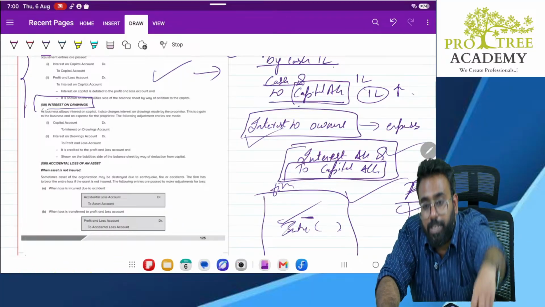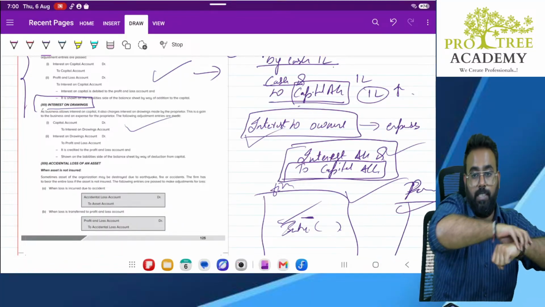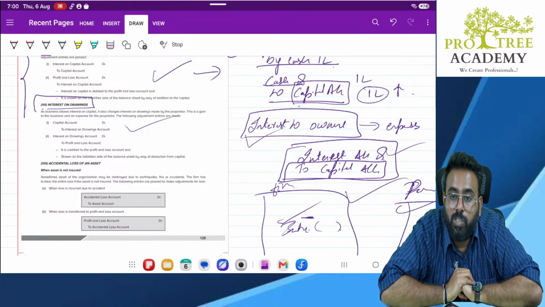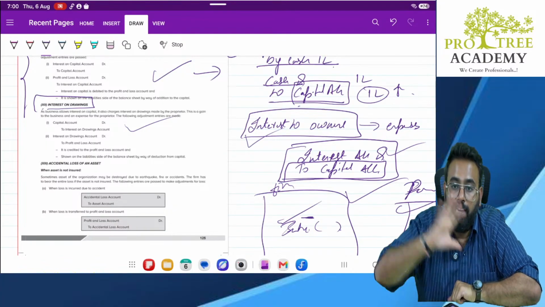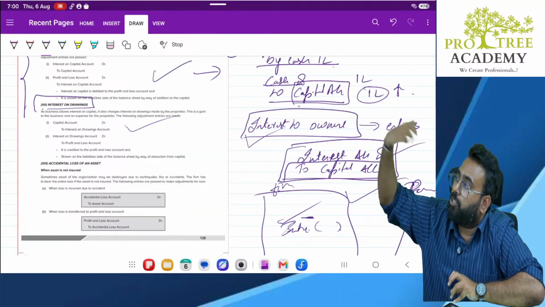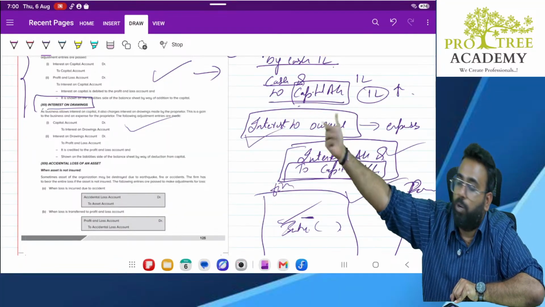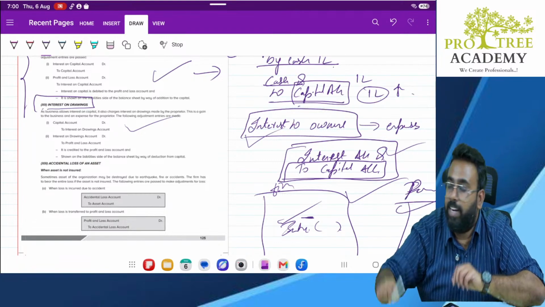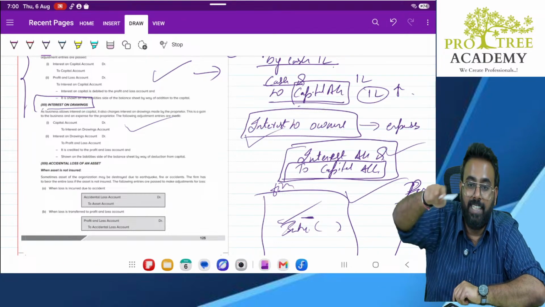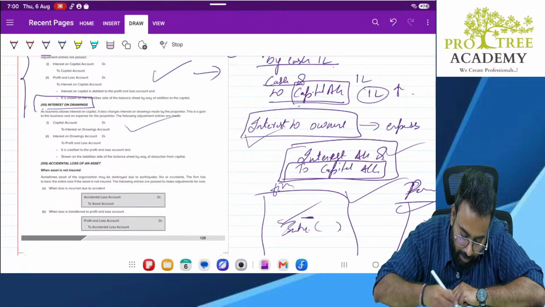So whatever money has been taken out of the business by the owner, for that the owner will pay the interest to the business. Understanding? Earlier case, business used to take money from owner. That is why business used to pay interest to the owner. Now ulta, owner is taking money out of business. That is why owner will pay the interest. Now whatever interest the owner is going to pay to me, it is an income to me. Correct or no? So income will be credited.